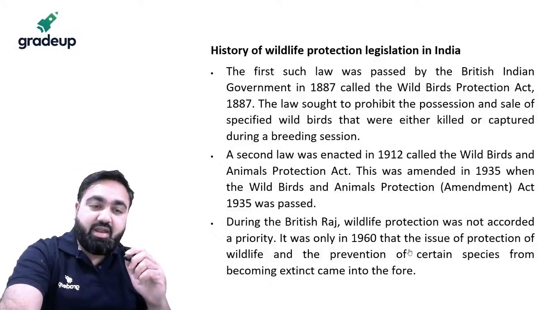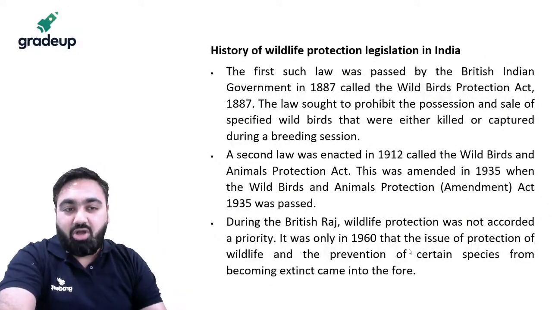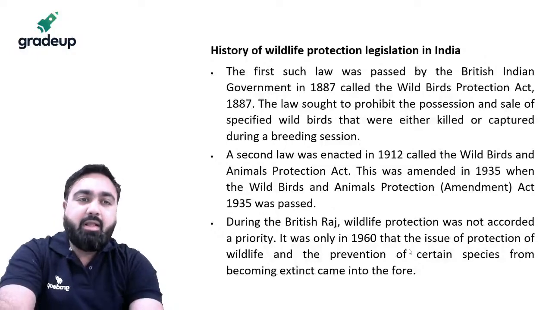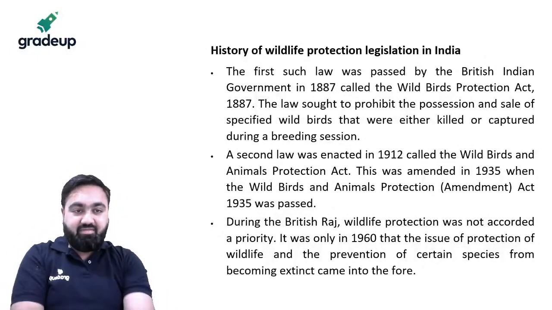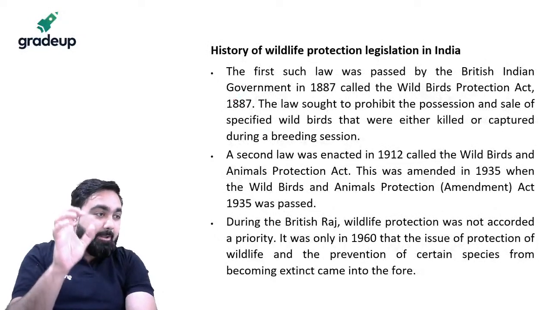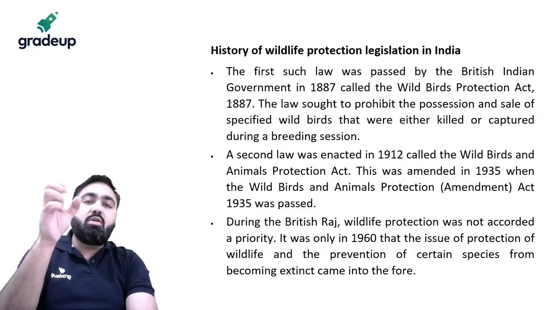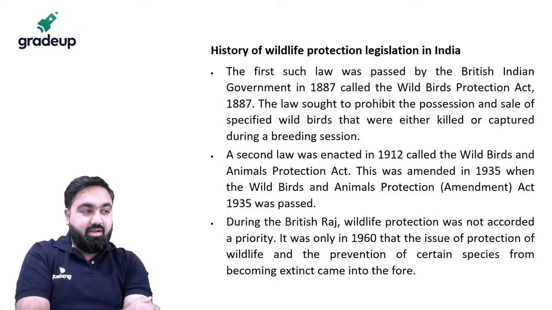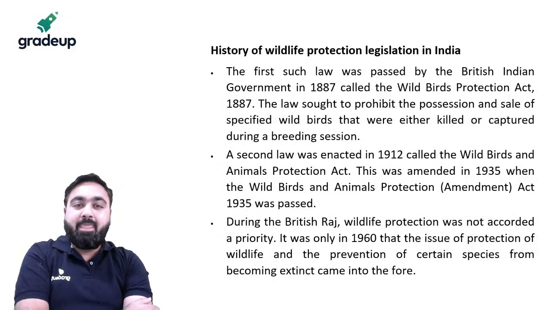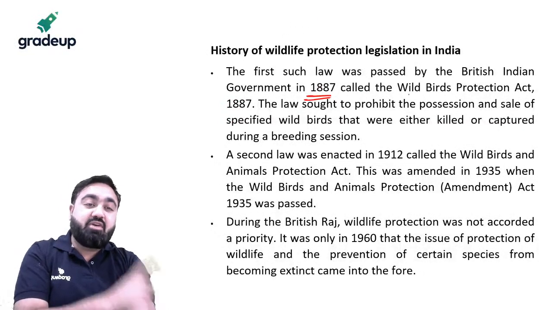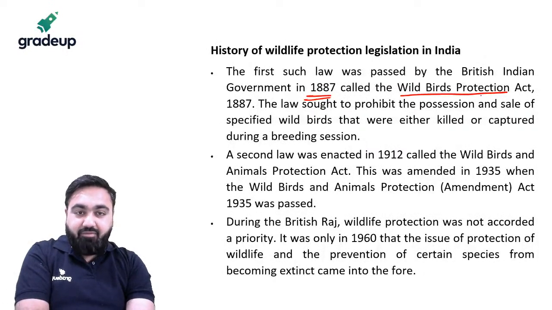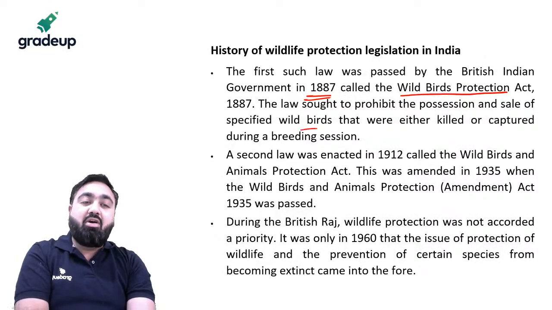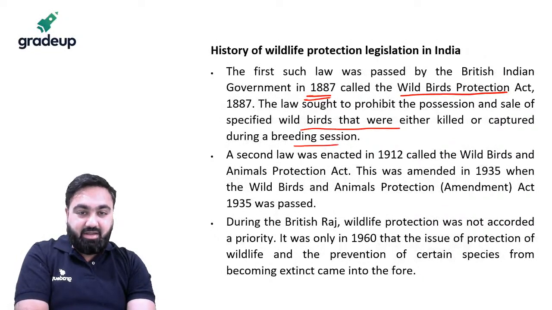When the British were here, they were also introducing some laws regarding environment. However, the British were not really interested in protecting India's wildlife. They were interested in making sure that their own resources are protected. In 1887, the British first introduced a law called the Wild Birds Protection Act, after which killing of wild birds was suspended.